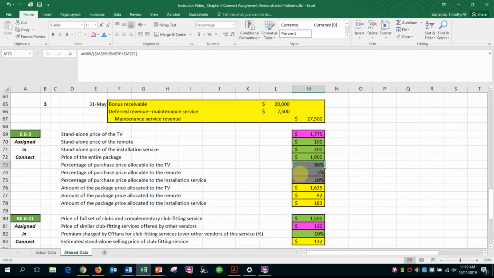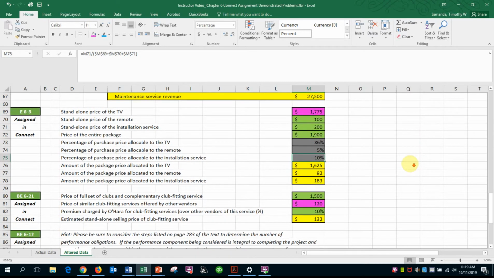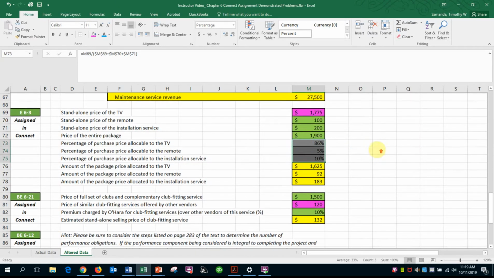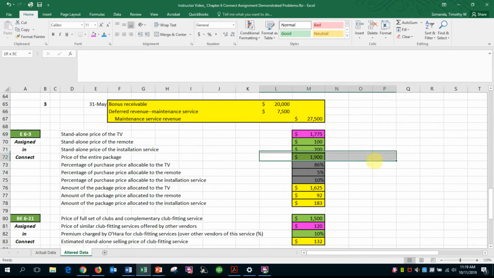So for example, if we look at the percentage of price allocated to the TV, we'll take the $1,775 and divide it by the sum of the standalone prices, and that's 86%, and we'll do the same process for the next two standalones. And then we'll just take these percentages and apply them against the bundled price of $1,900, and that will give us the total allocation of the three, in this case the three performance obligations under the bundle.